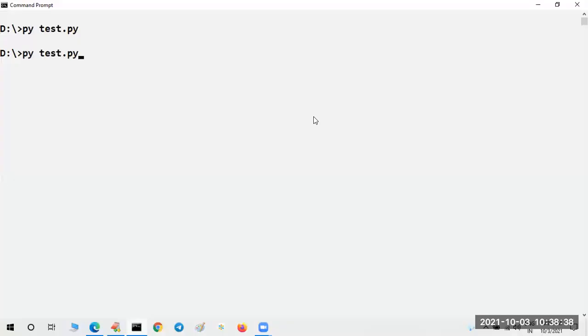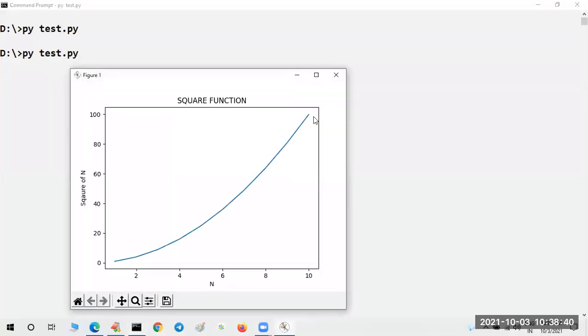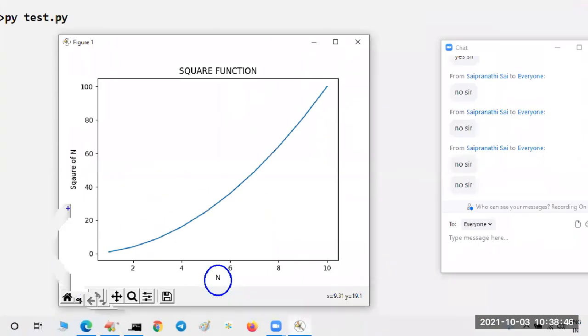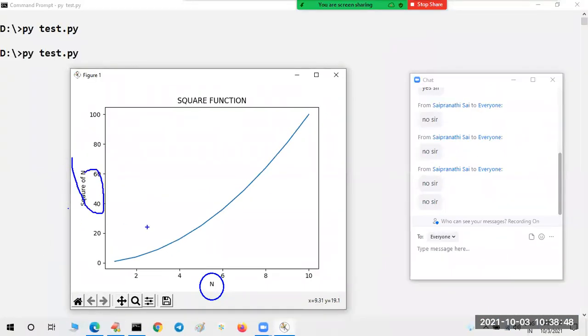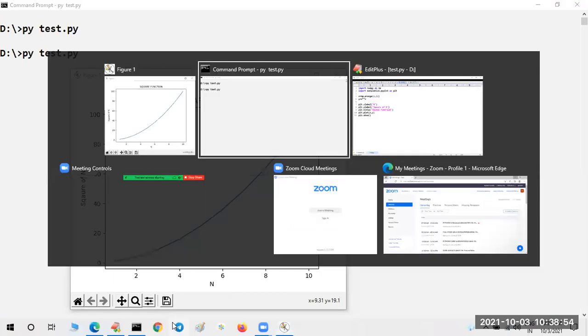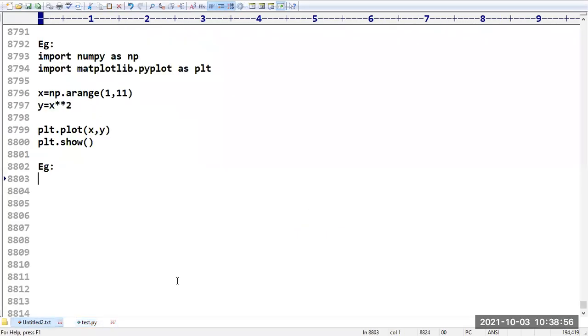Now you can see the same diagram with labels. Have you observed here? We got n here, and you can see we got the square function also. This is what we have. Hope the concept is very clear for you people.